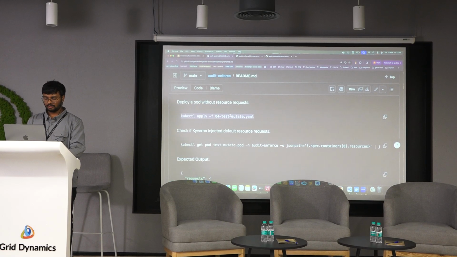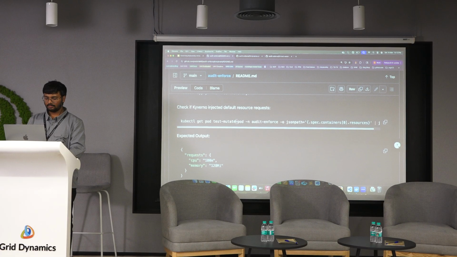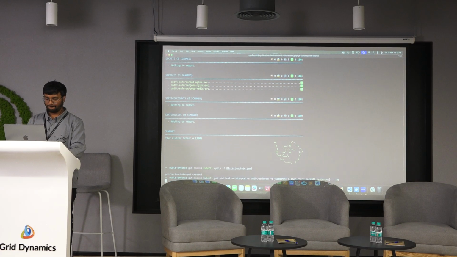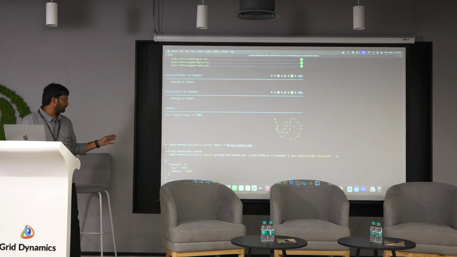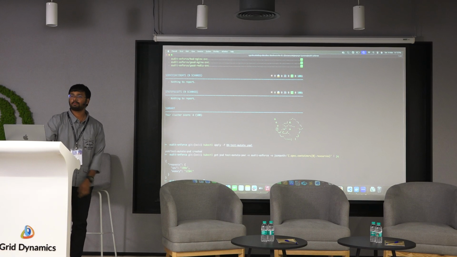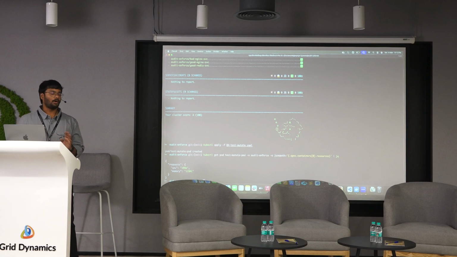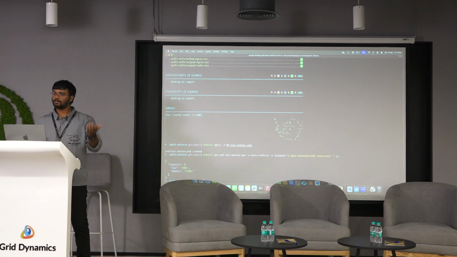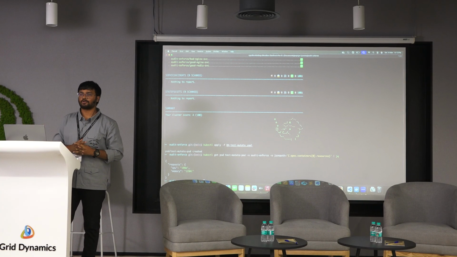Perfect. This is created, and let's see. As part of the mutate policy, the requests for CPU and memory that we defined in the policy have been applied to this particular pod that we have created. This is how we can control the audit, and we can control the policy enforcement as well.